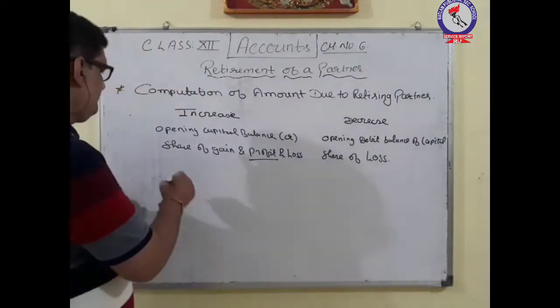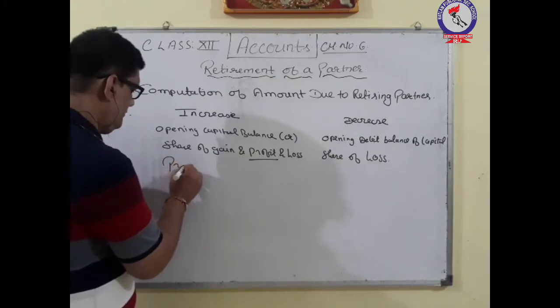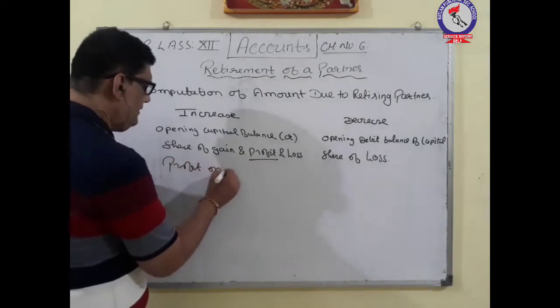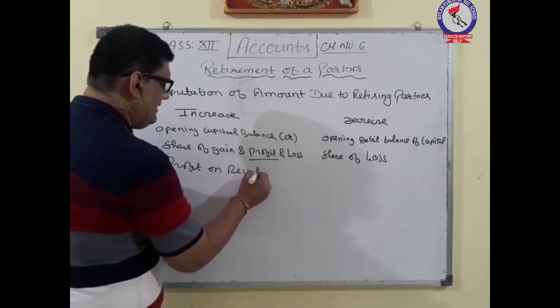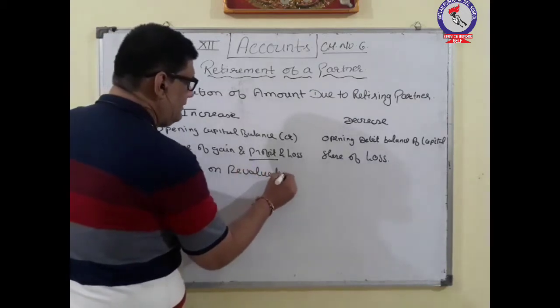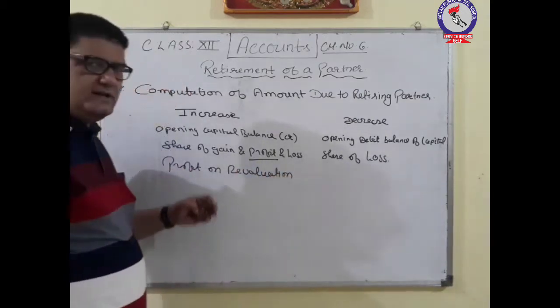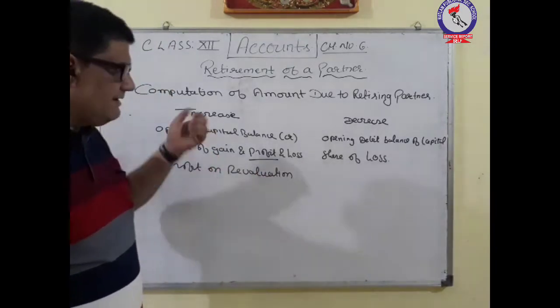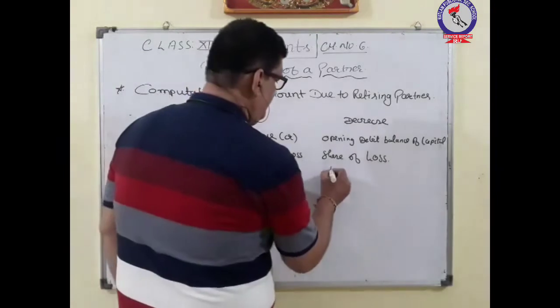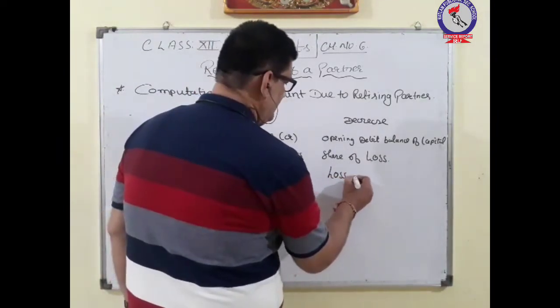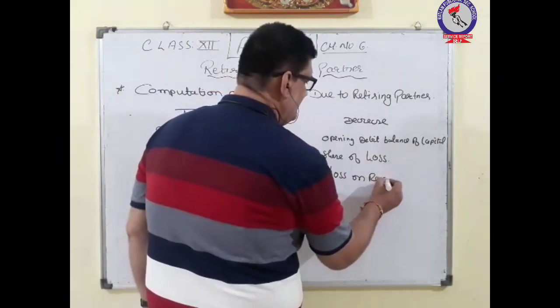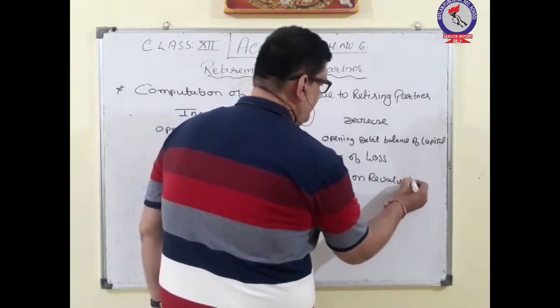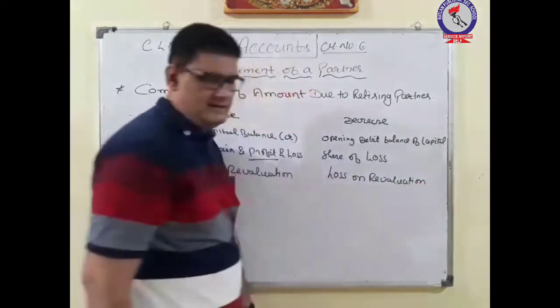Then profit on revaluation. Okay, in the concept of revaluation, if there is a profit, then it will increase the share, and if there is a loss on revaluation, then the share of the partner will decrease.